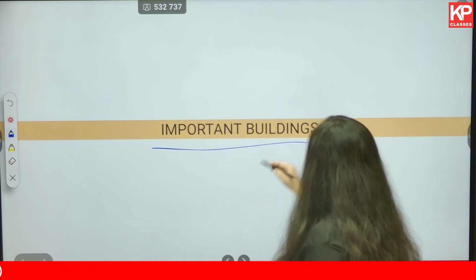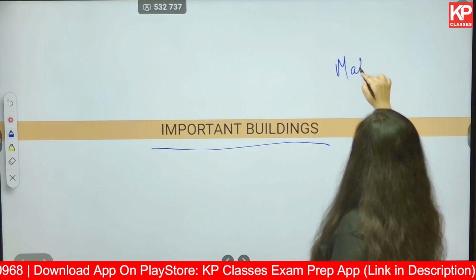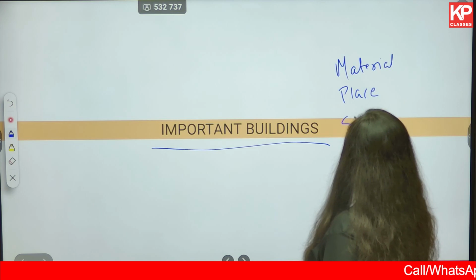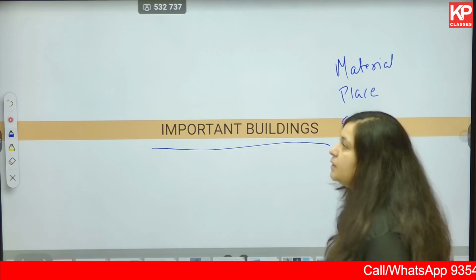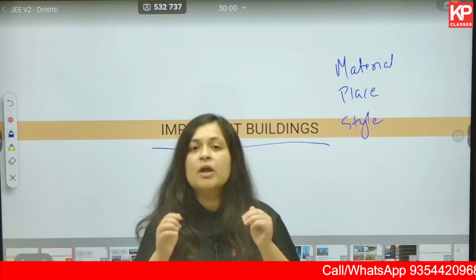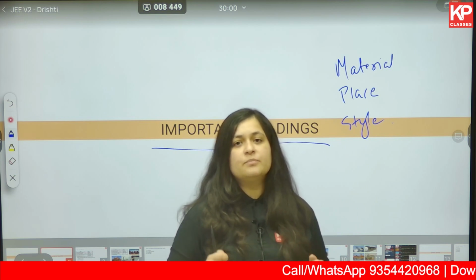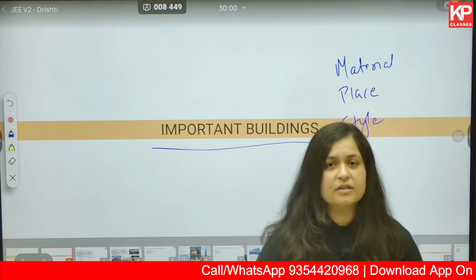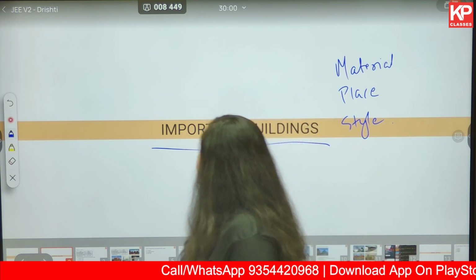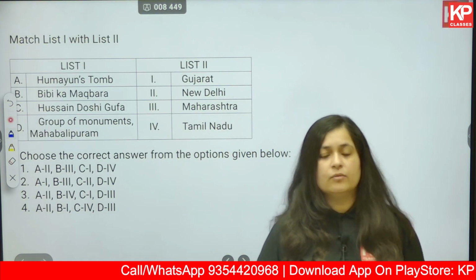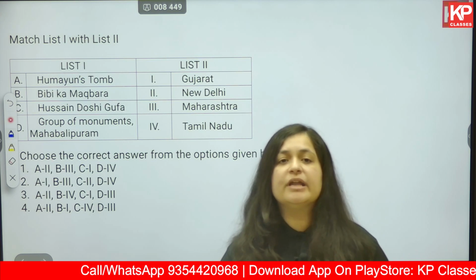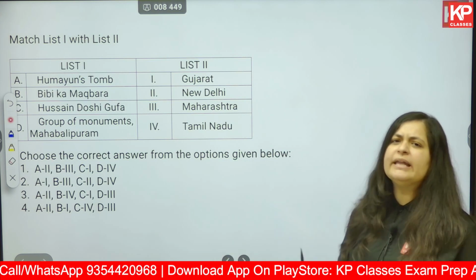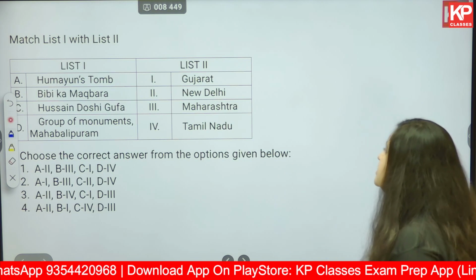For example, what is the material, what is the architectural style, where is it located, etc. First of all, go and look at that video, go through the entire video if you haven't already. The link is given in the description box. And second of all, please note this down. You have to check each and every detail with respect to a prominent building, and then you will be able to solve any kind of question that comes from this section.